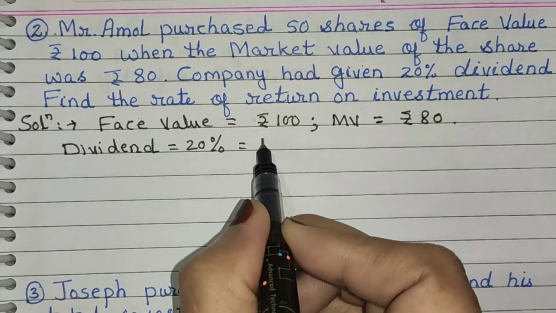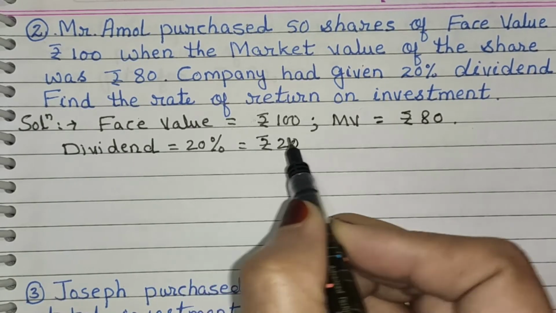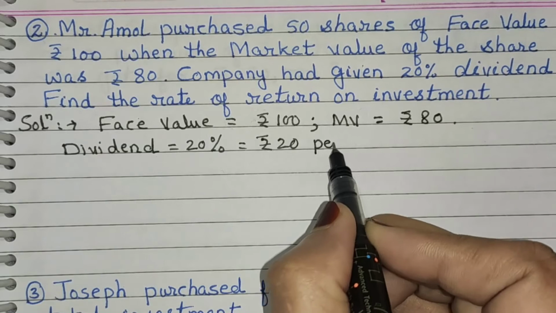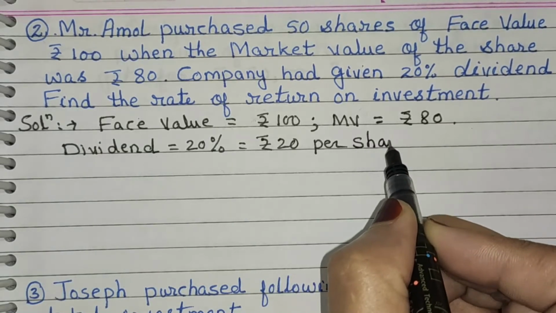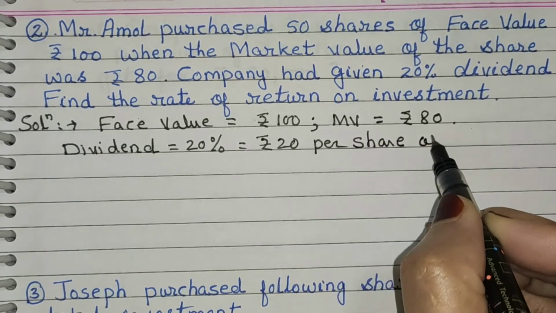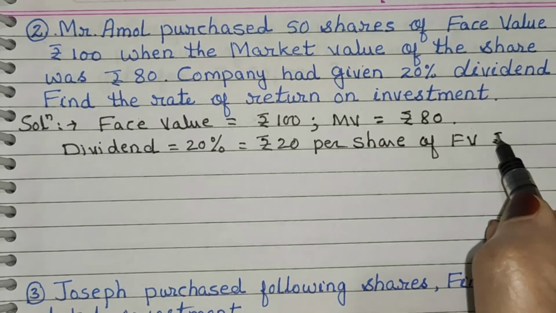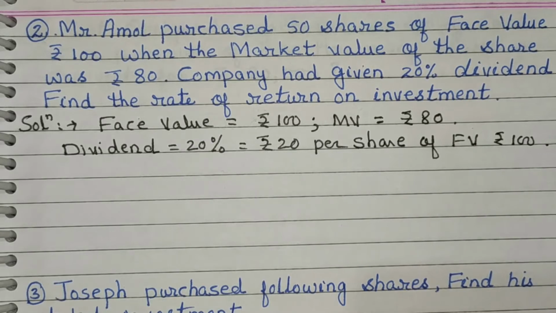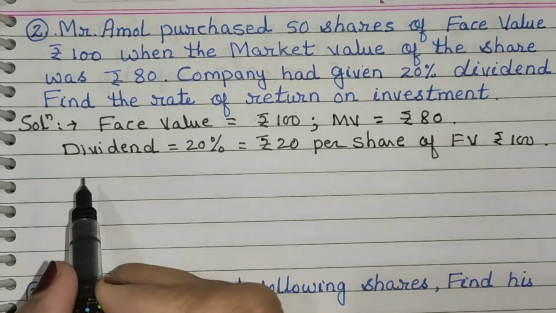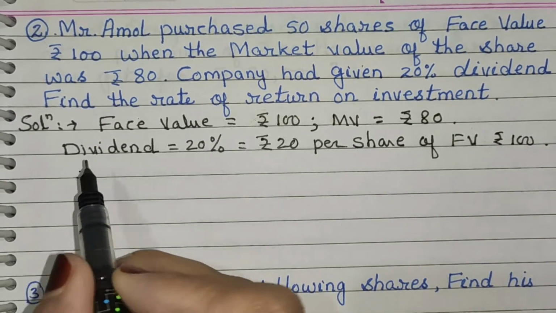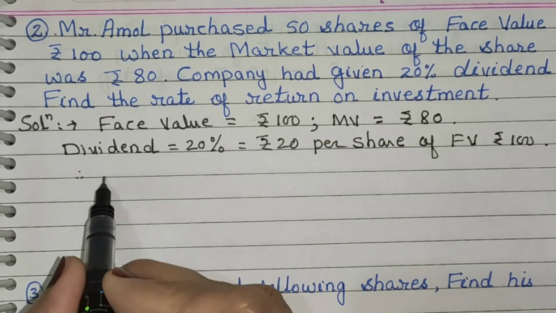Which is equal to rupees 20 per share of FV rupees 100, and therefore rate of return.